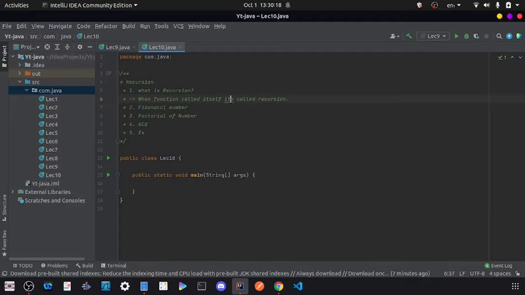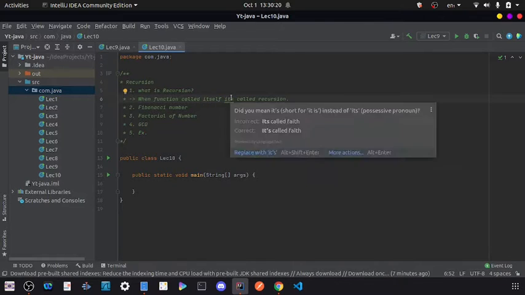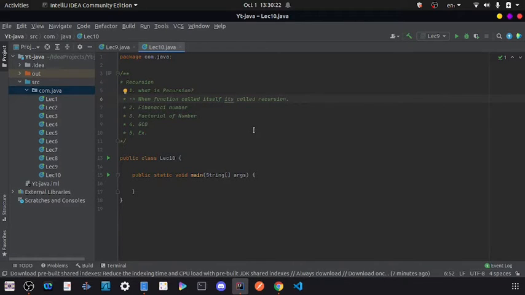The name suggests it: when a function calls itself, it's called recursion. So we have an fn function. In the fn function, if we are calling that fn function, then it is called recursion.